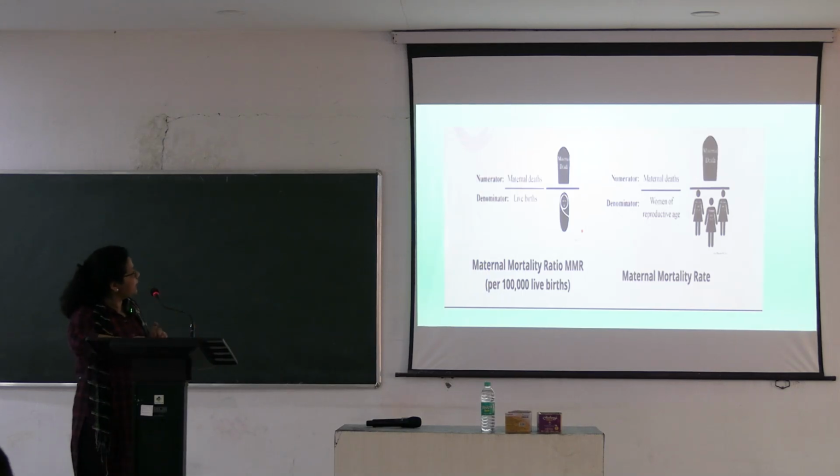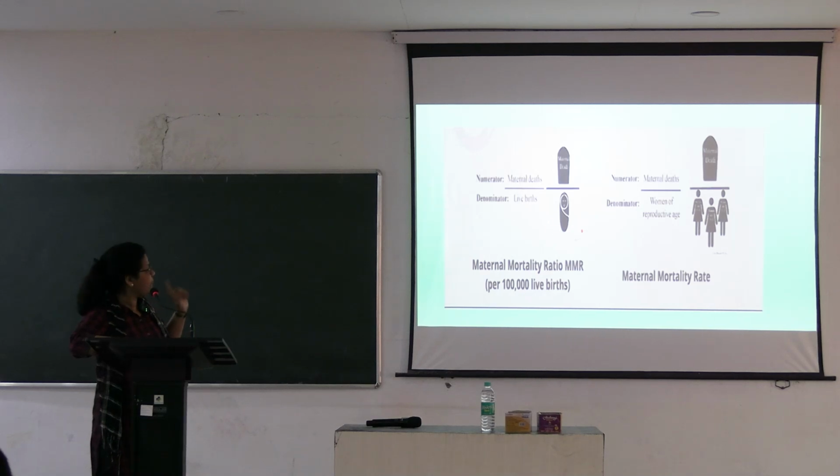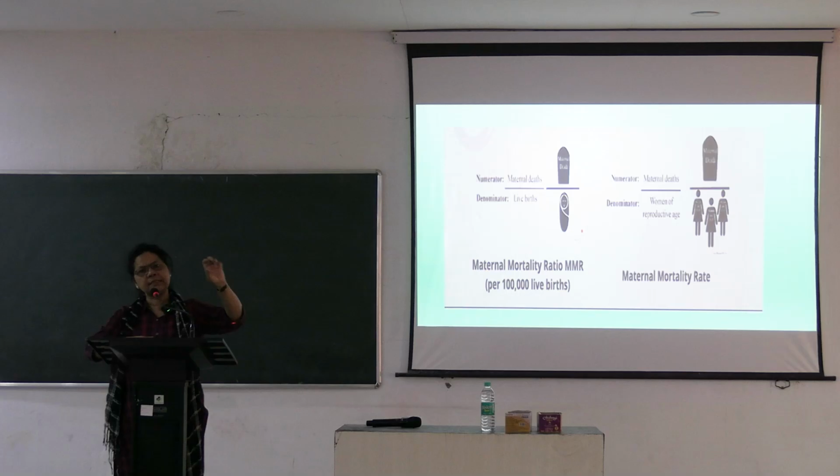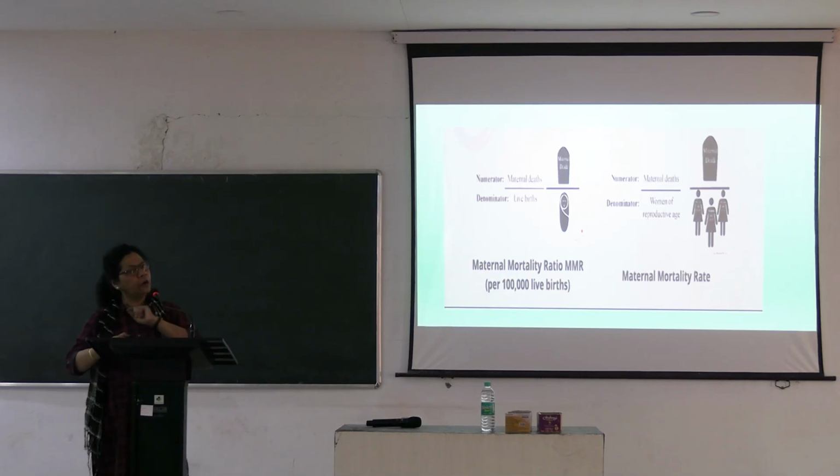So this is the maternal deaths per lakh live births. And maternal mortality rate is deaths per lakh women of reproductive age. Usually we take it as say 15 to 45. That is the reproductive age of the woman. Are you getting the momentum of what I am trying to say?